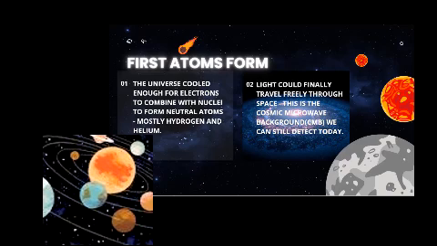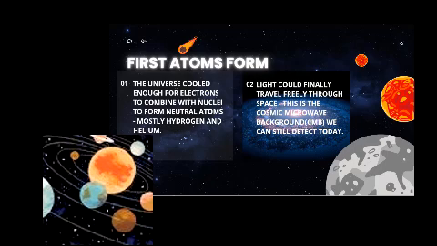You all know that stars are formed because of the fusion of hydrogen and helium. After the universe cooled down more, light could finally travel freely through space. This is the cosmic microwave background, CMB, which we can still detect today. Now, this is an interesting thing. What is CMB?